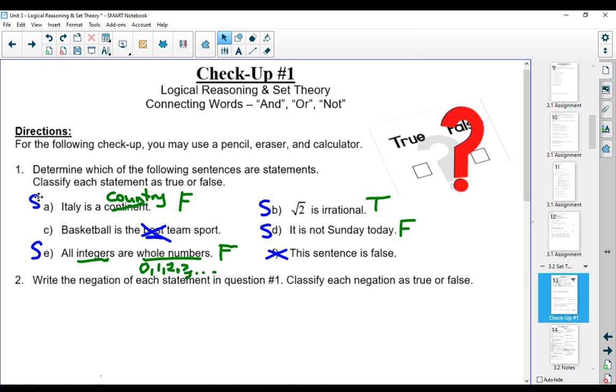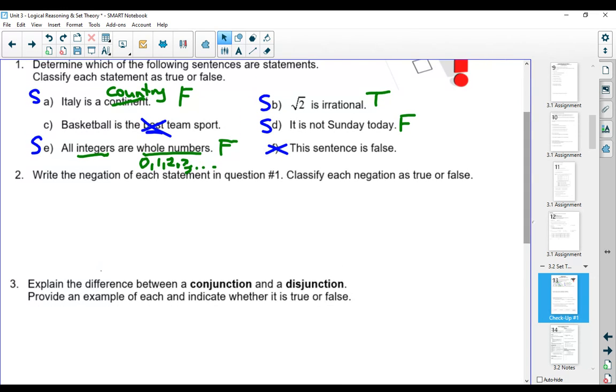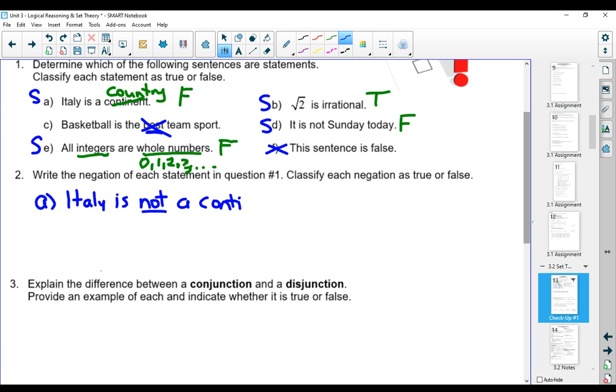For number 2, we're asked to write the negation of each statement in question 1. And so for A, to negate that statement, we would say Italy is not a continent. And before it was false, now it's true. For B, root 2 is irrational.